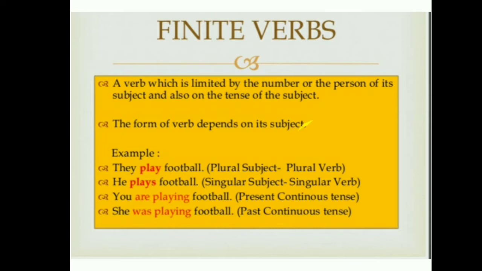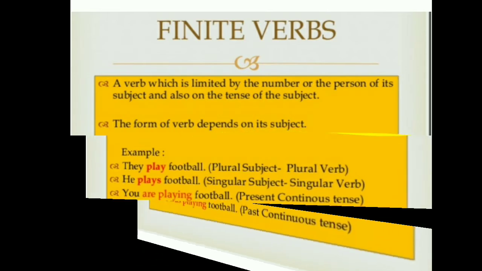If the subject is plural, like "they," we have the plural verb, that is play. If the subject is singular, then we have the singular verb, that is, he plays, you are playing. So it changes according to the tense. We must know that the change of tense also takes place when we talk about finite verbs. In other words, they are the main verbs and they change according to plural, singular, tense, or the person we are talking about, whether first, second, or third person.